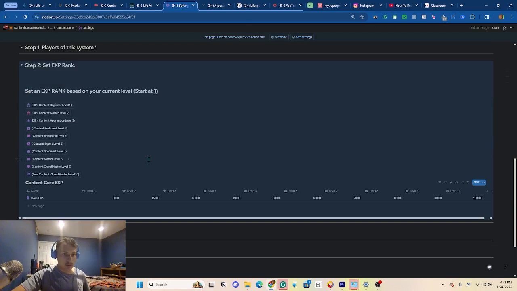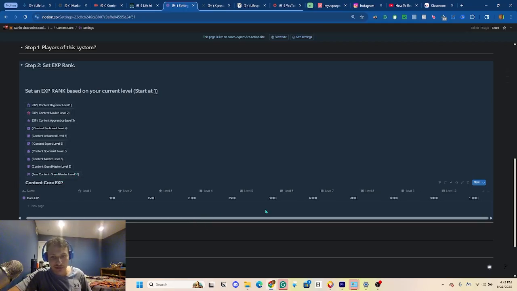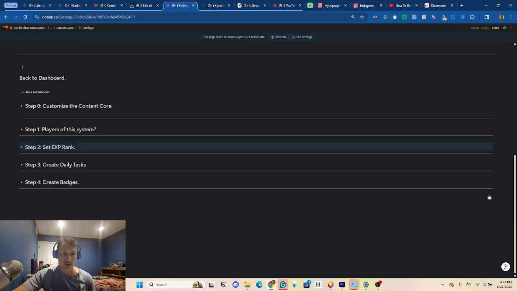I recommend if you're starting with this system, start at level 1. And also, if you're ever worried about running out of levels, don't worry. One, it's going to take you forever to reach level 100. Trust me, I've already tried. It's going to take a very, very, very long time. And two, even if you somehow manage to make it to the True Content Grandmaster level 10, you can literally continuously add on more experience points to the thing, so that way you basically never can stop grinding, right? So it's basically unlimited, but even if you did hit the limit, you could just add even more, so you can always raise the challenge on yourself, right?